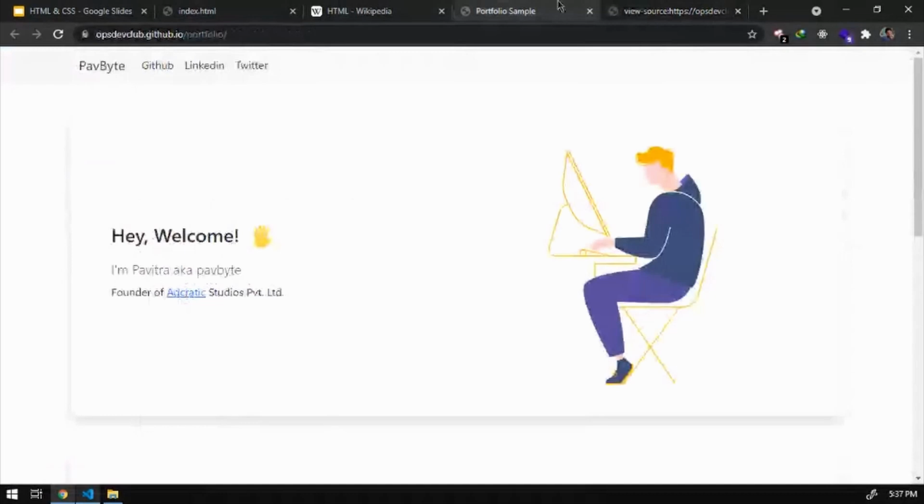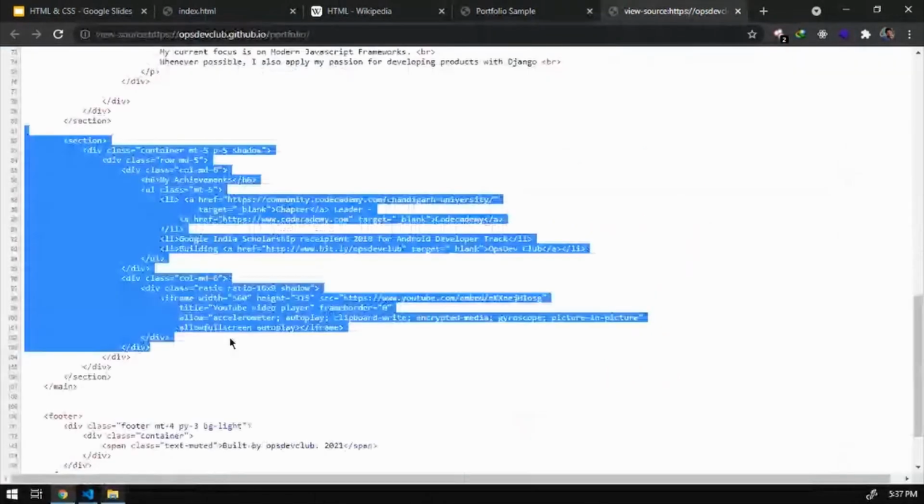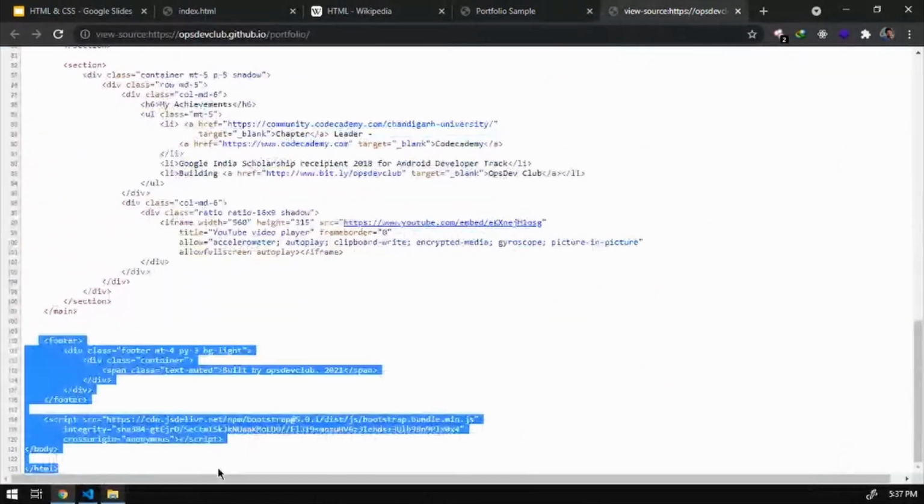Then we have the main section. Main section consists of everything about the body of the web page. So this is a section in the main section. This is a section in main, and this is the third section in main, and then comes the footer. So this is how the source code goes. This section is for the first thing, then the second section for the second one, and then the third section for the third one, and then the website's footer comes.